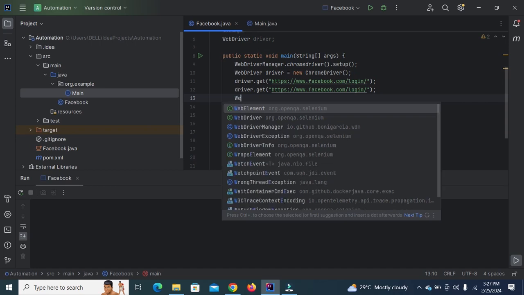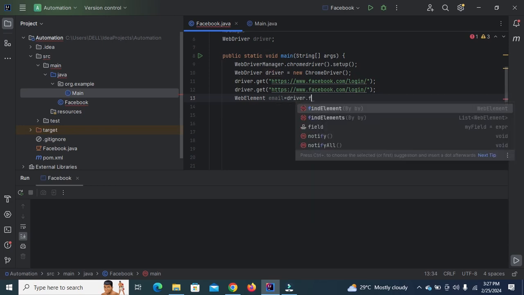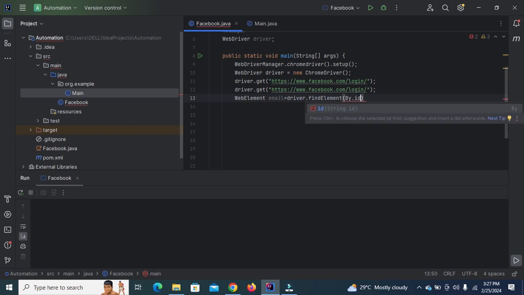WebElement email is equal to driver.findElement(By.id), and we paste the ID.